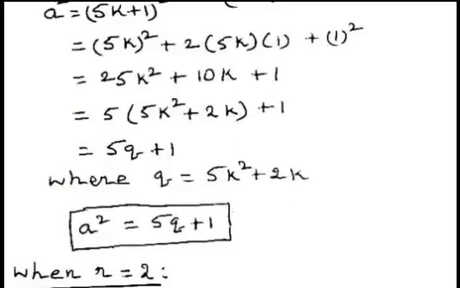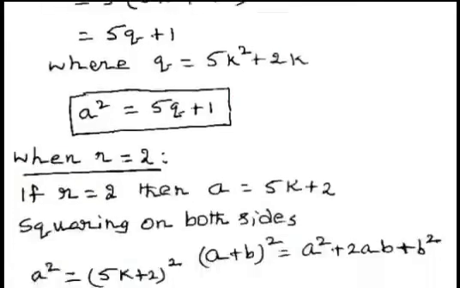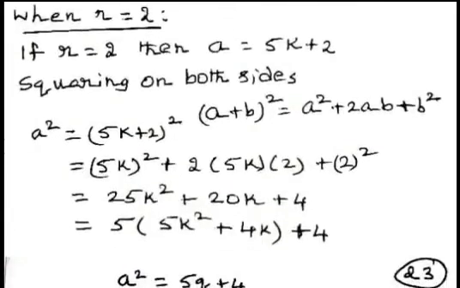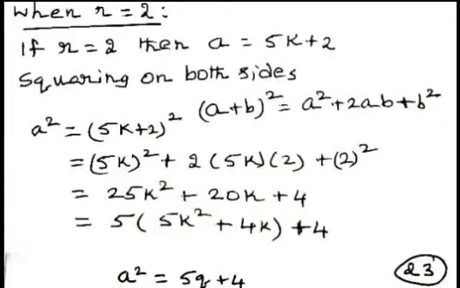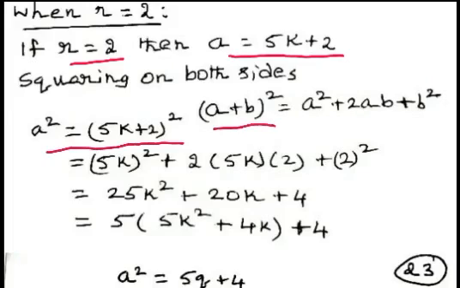Now we consider the case when remainder r equal to 2. When r equal to 2, a equal to 5k plus 2. Squaring on both sides, we get 5k plus 2 whole square. Using the formula a plus b whole square equal to a square plus 2ab plus b square, we can write 5k whole square plus 2 multiplied by 5k multiplied by 2 plus 2 square.